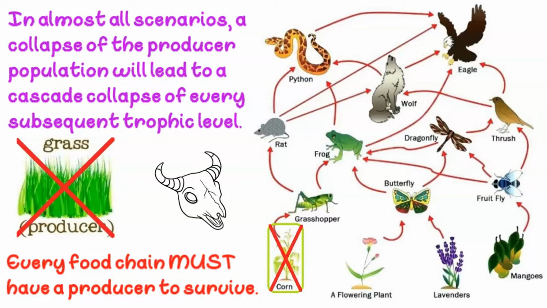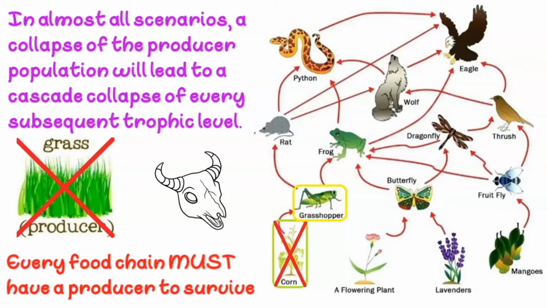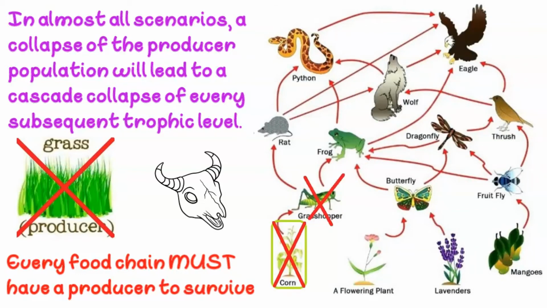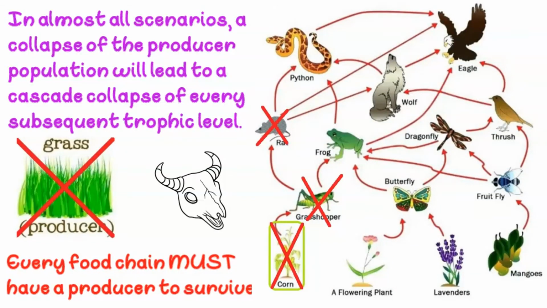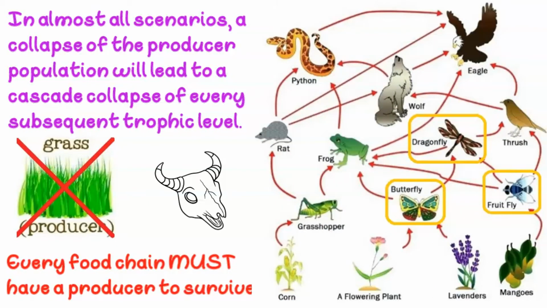As a result, there is a significant knock-on effect. With the corn gone, the grasshopper has literally no food. Look at the arrows. There are no other arrows going up from a producer to a grasshopper. Grasshoppers are totally killed. This removes the sole food supply for the rat. Rat population dies. The frog population has the butterfly and the dragonfly and the fly, so it will survive, but its numbers may take a significant hit.